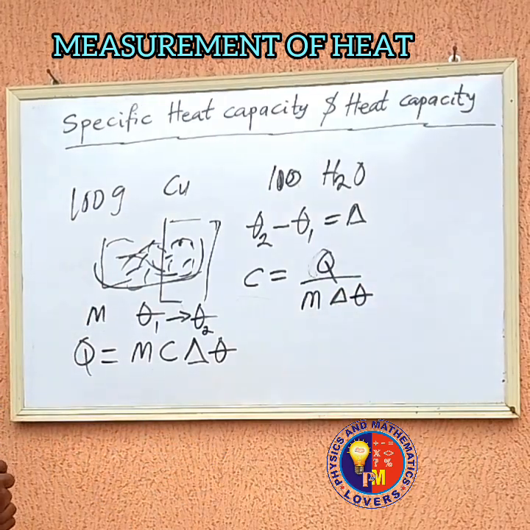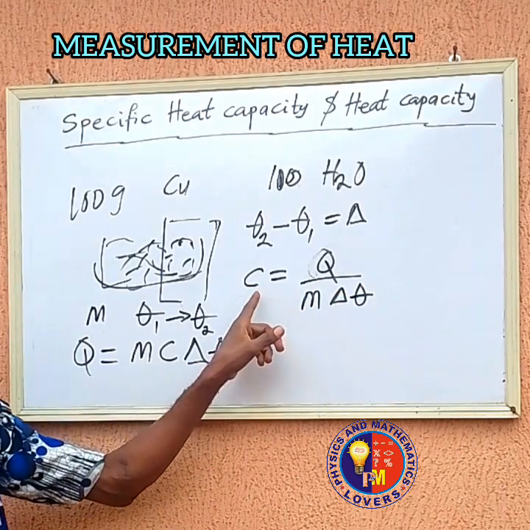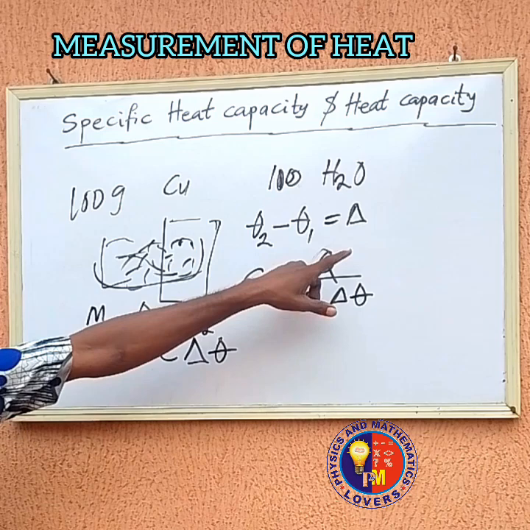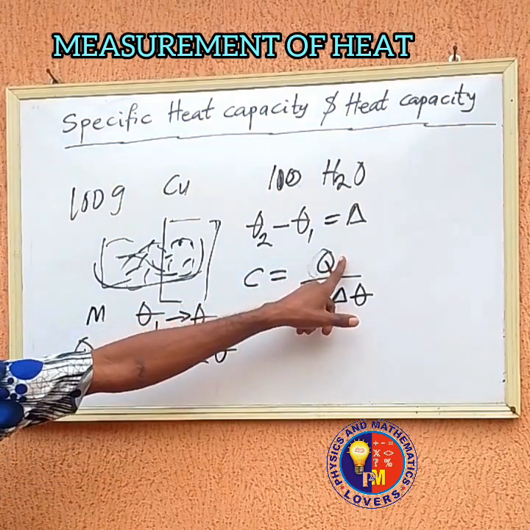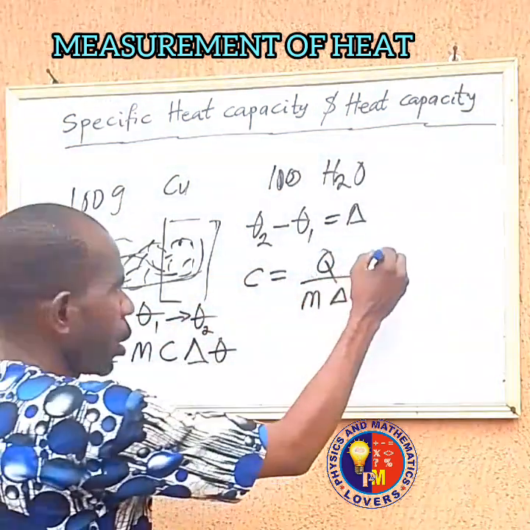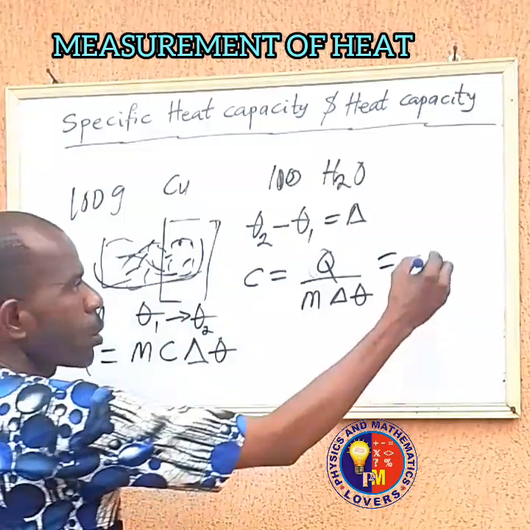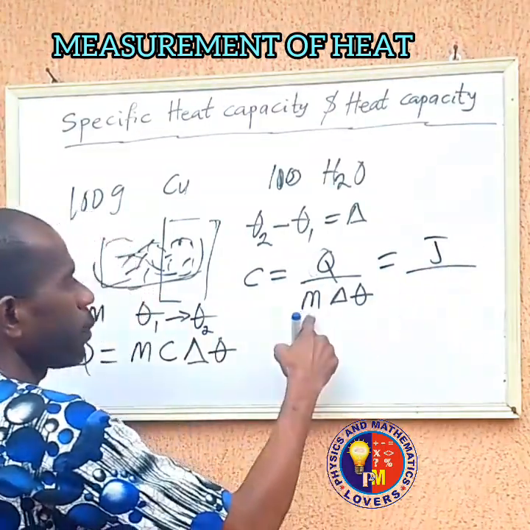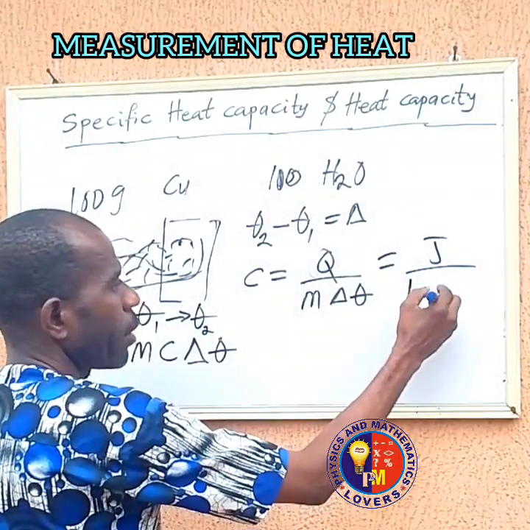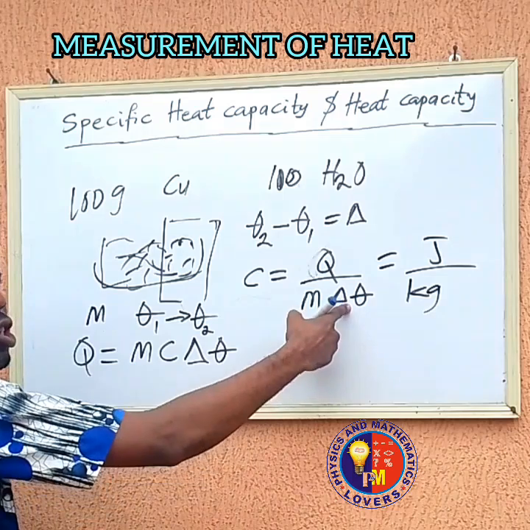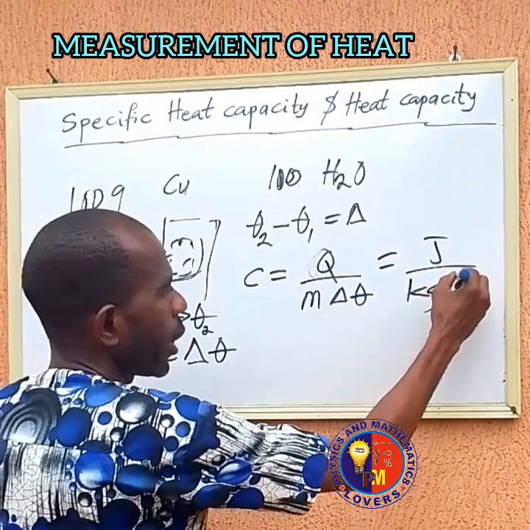Which means for us to get the unit of this specific heat capacity, we know that the quantity of heat is measured in joules, and here we have kilograms, then change in temperature, and temperature is measured in Kelvin.